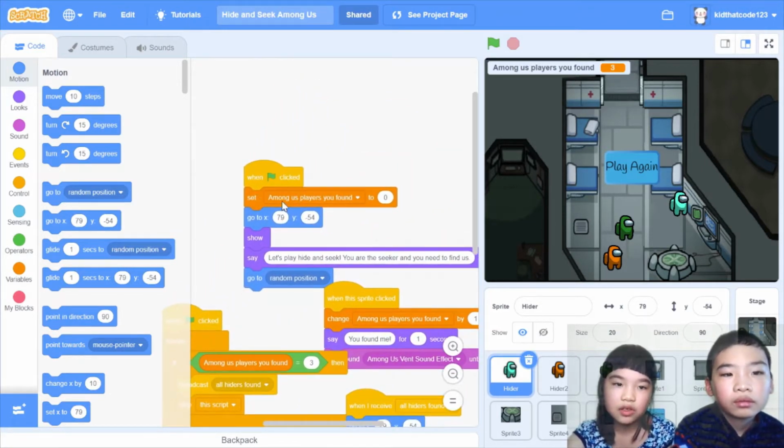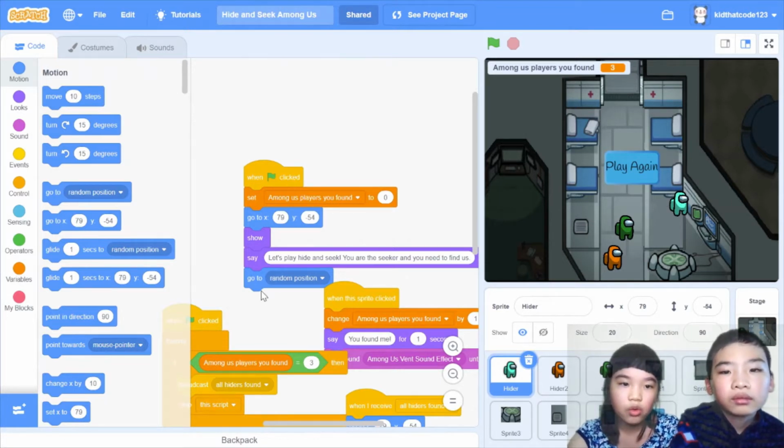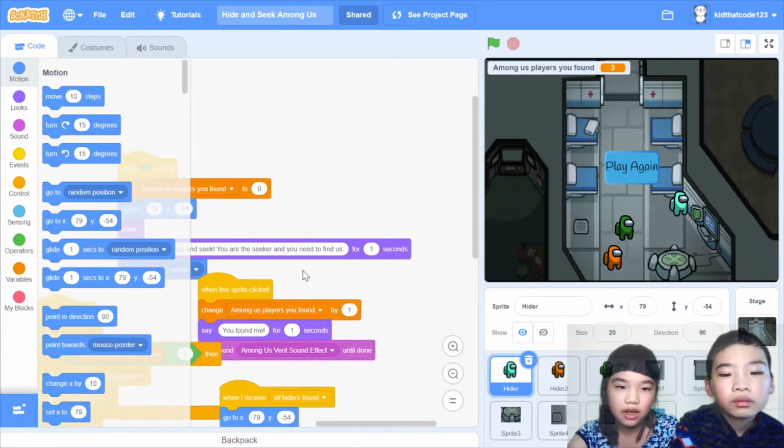When green flag clicked, it will set Among Us players you found to 0. So whenever I press green flag, it will reset the variable. Go to x76 y negative 54, which is right here. Show and say, let's play hide and seek. You are the seeker and you need to find us, for 1 second.